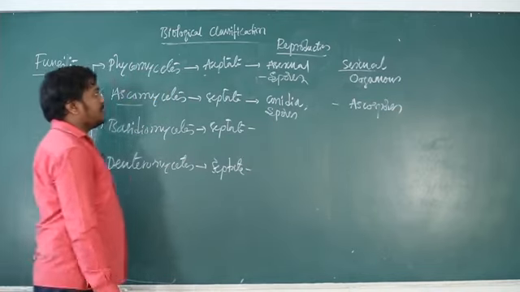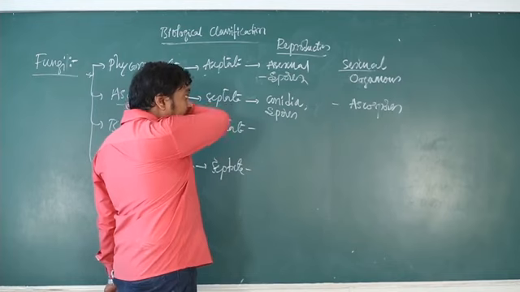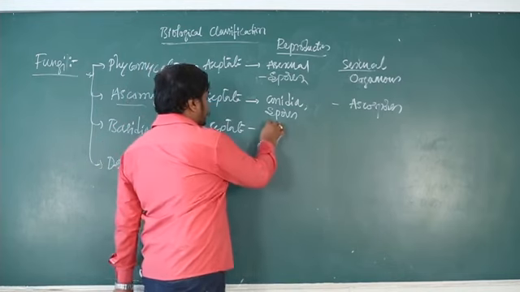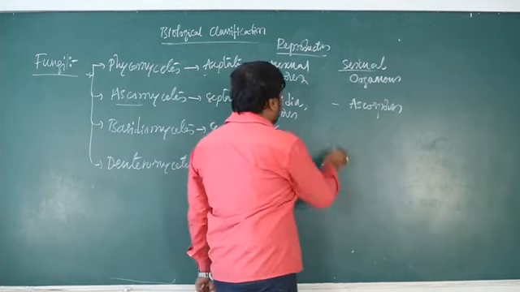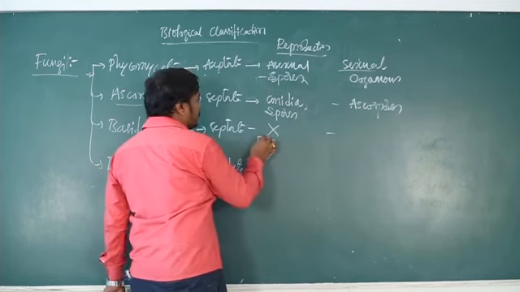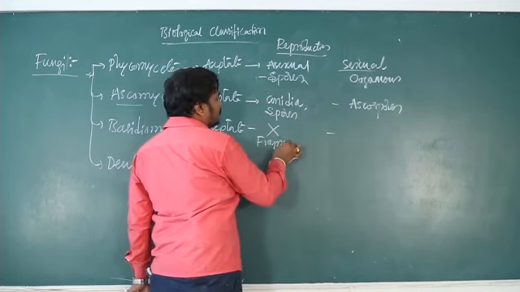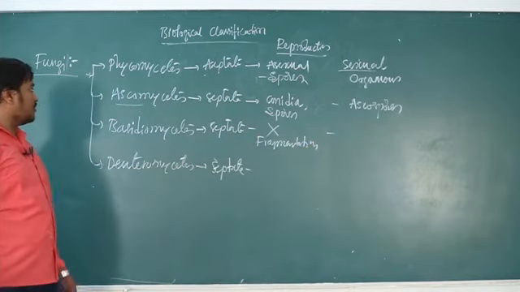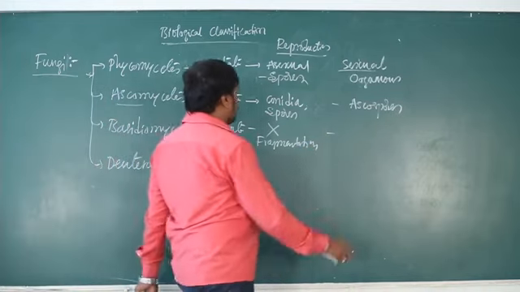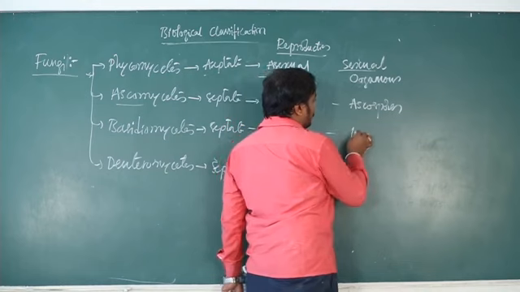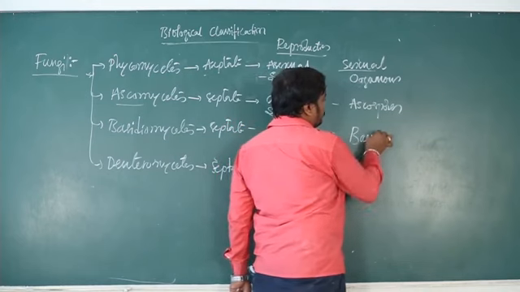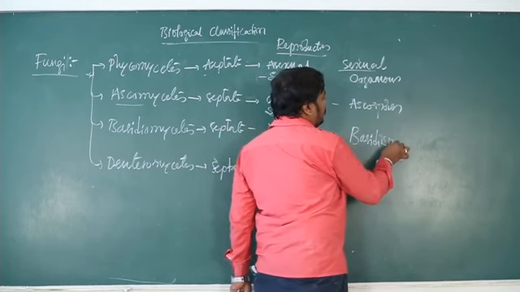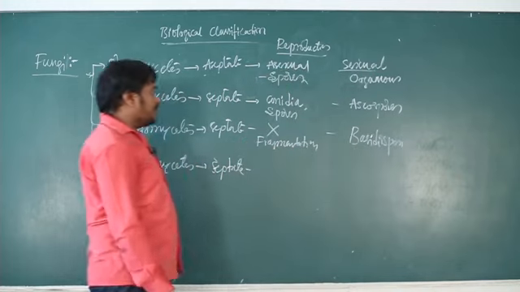In Basidiomycetes, asexual reproduction is not seen; the only method we can observe is fragmentation. No specific spore-like structures are formed, whereas in sexual reproduction they reproduce by producing basidiospores.